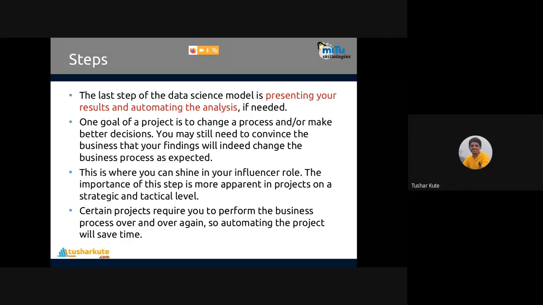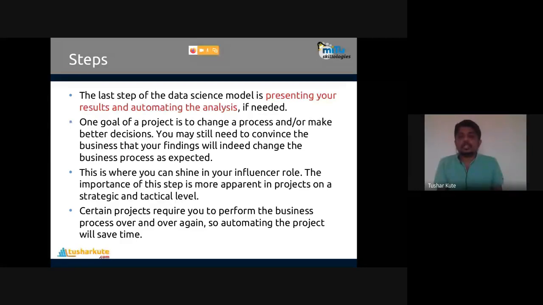Certain projects require you to perform the business process over and over again, so automating the project will save time. Automating the project is what is important. A machine learning algorithm will do this task. It means we will take the data, find the insights from it, and then perform the further decision making. Automation is complete, automation is created. Finally, the presentation and automation will be the goal that we have created, and accordingly we'll perform further things.